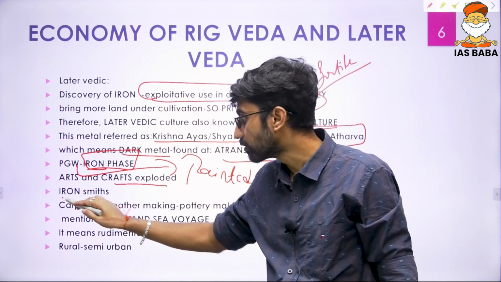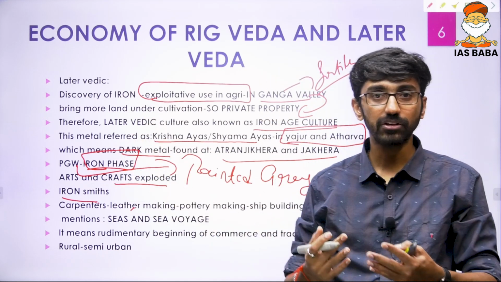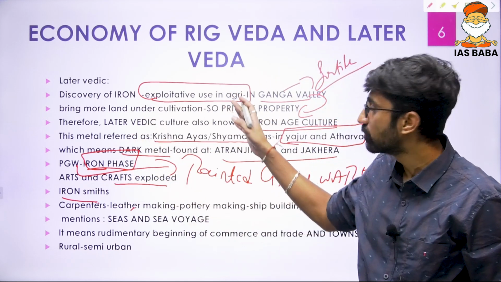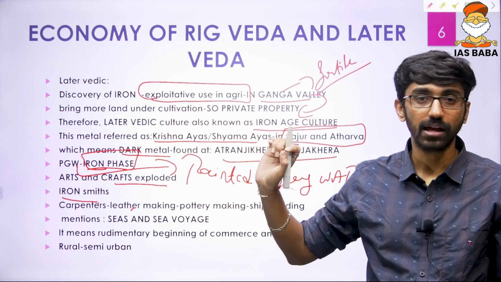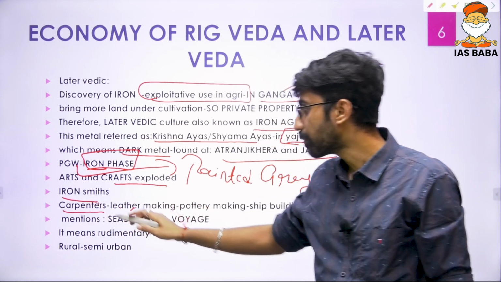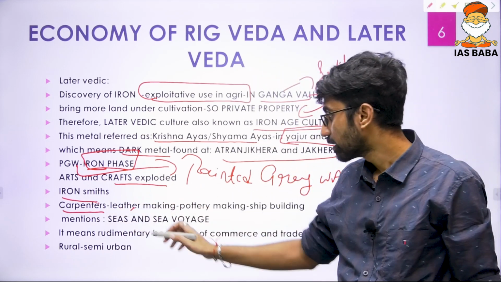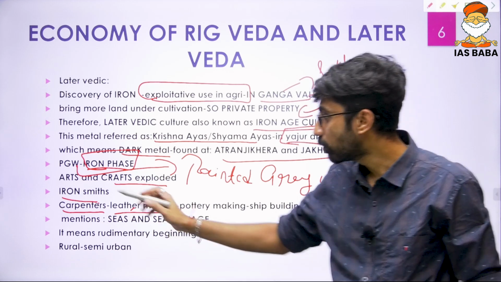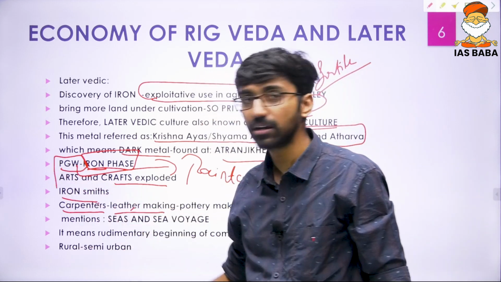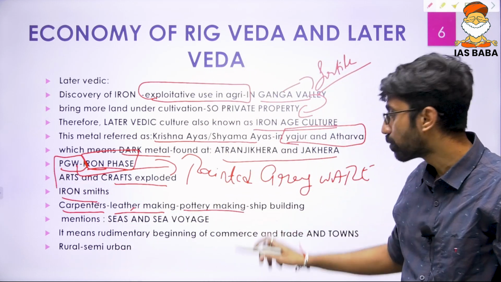Like examples, ironsmiths. Now we require certain professionals to make iron tools, which had the applications in agriculture in fertile lands. And then again, iron again led to growth of carpenters, and a lot of cattle wealth was there. Leather making was growing, and like I told you, that is pottery. A new kind of pottery came into being, and that the pottery making is a new profession.